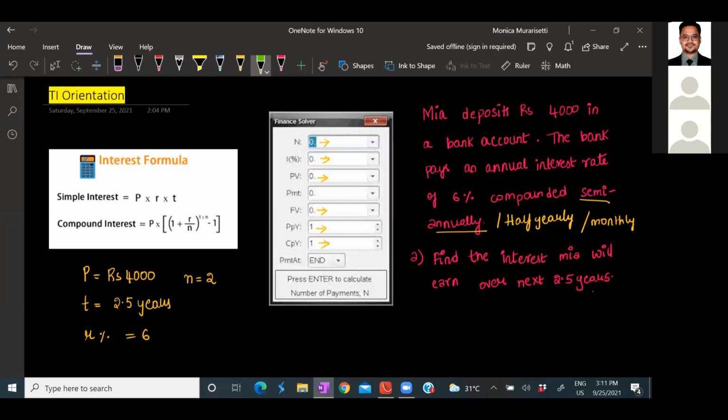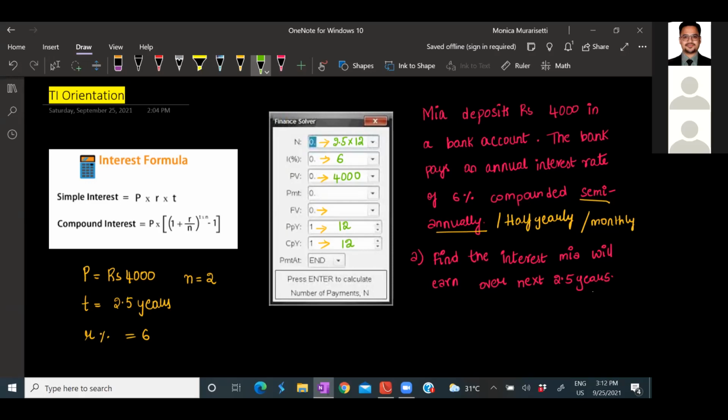So it will be 2.5 times 12. All right. And what will be my I value? Which is simply 6. Then my principal value, which is 4,000. And I have to remind you, PMT is 0. Then please move to PPY, CPY first. How many payments are you doing per year? It will be 12. And how many times is the amount getting compounded? It is also 12. Got it?